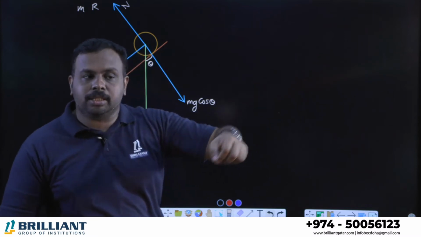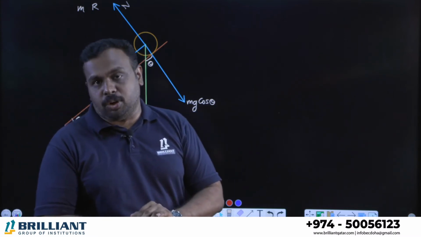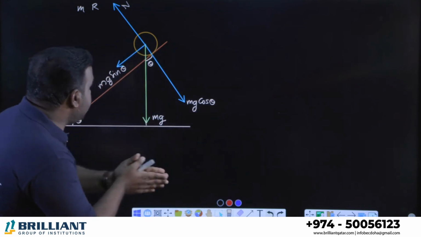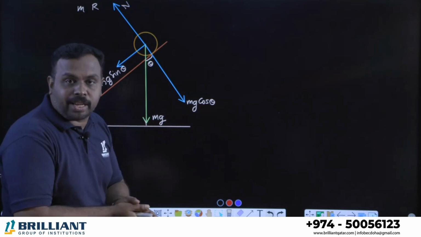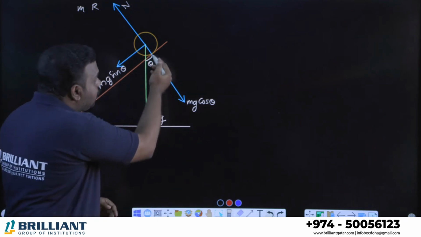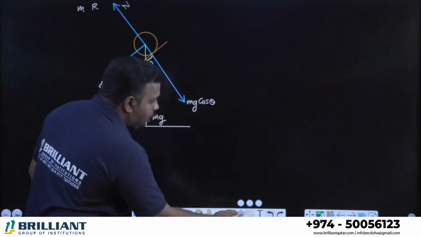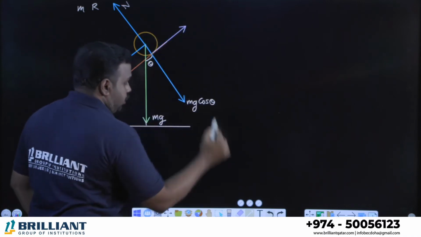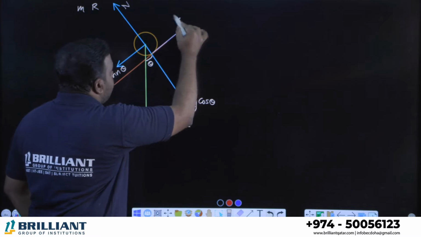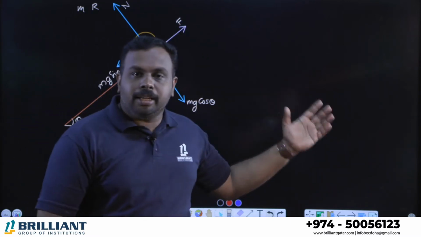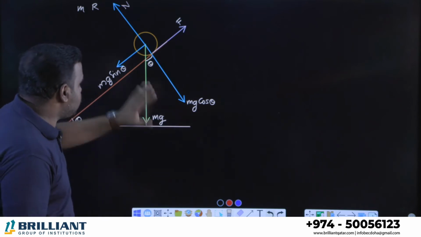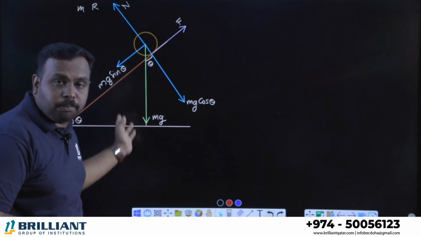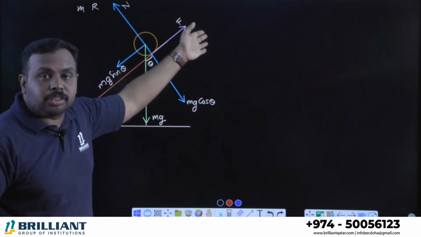And students, please note that friction is always tangential to the surfaces in contact. Friction will not act towards the center of the body. It will be tangential to the surface in contact. So here check the diagram. Which are the two surfaces in contact? One is this inclined plane and the other is the surface of the body. So if you're asked to mark the direction of friction, it will be this way. This is the direction of friction. We can take its magnitude as F. I hope the diagram is very clear. So all the forces have been marked. You can see weight is mg, mg cos theta and mg sin theta are the components of mg, then the normal reaction N and the frictional force F.